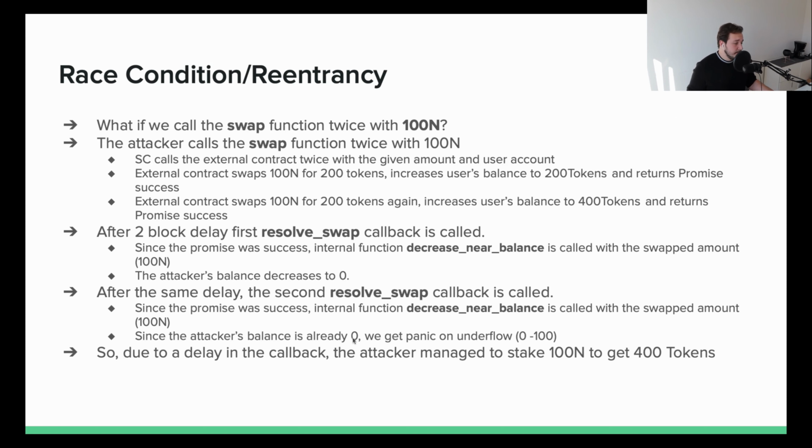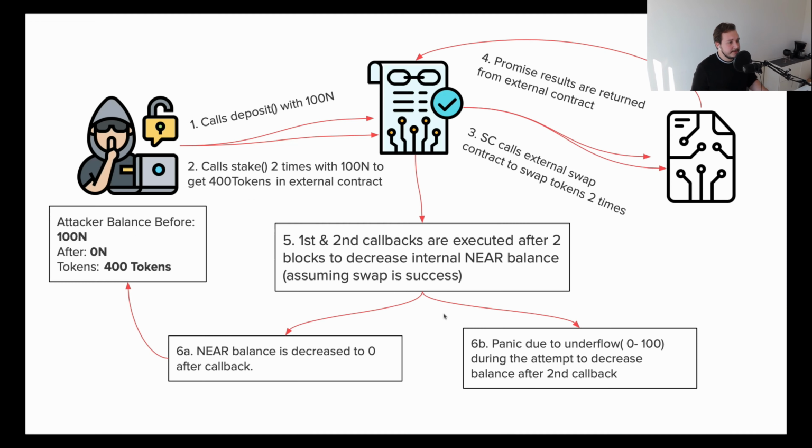But since the balance is already 0, we get a panic on underflow. We cannot subtract 100 from 0. So due to the delay in callback, the attacker managed to stake 100 NEAR and get 400 tokens. We should have reverted any changes after we received the panic or after we saw that the attacker's balance is already 0.